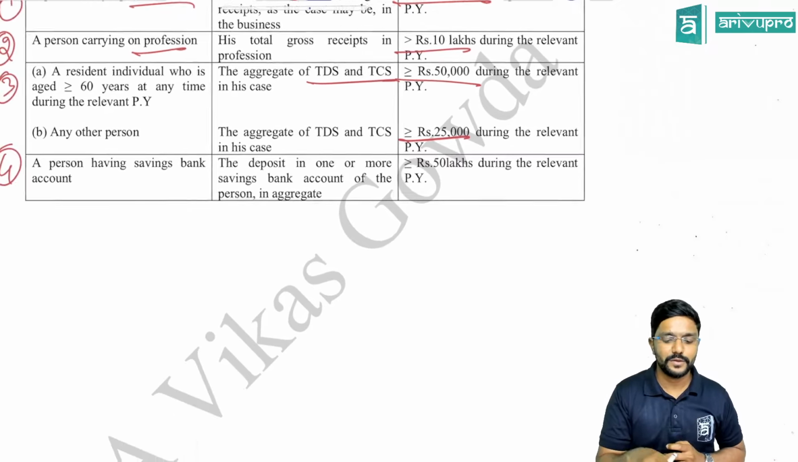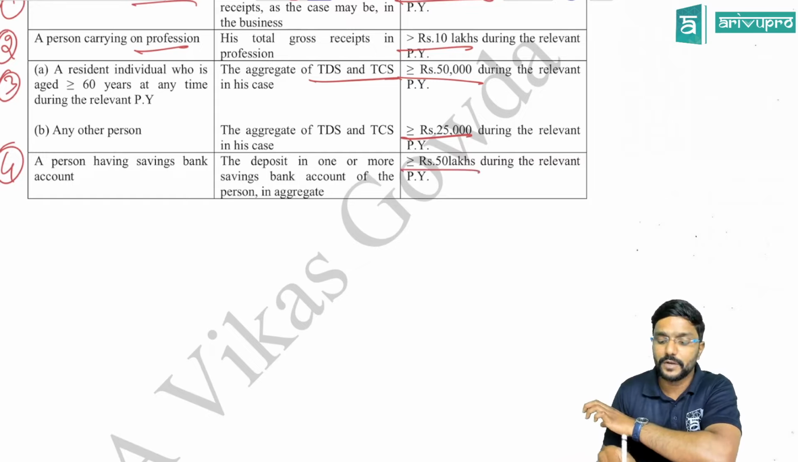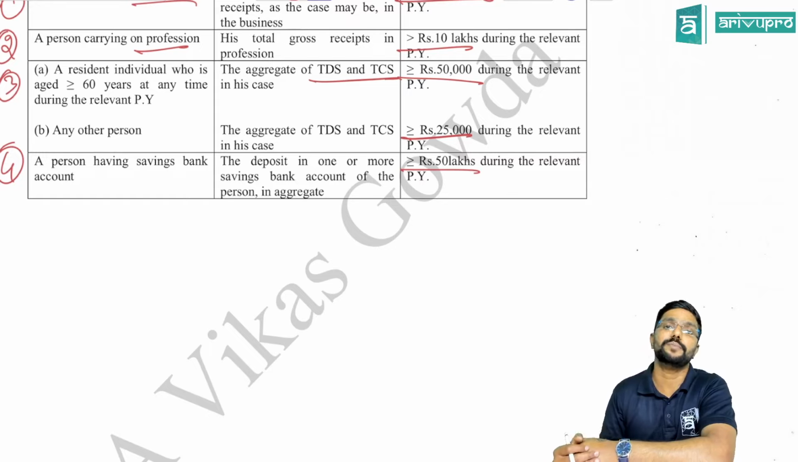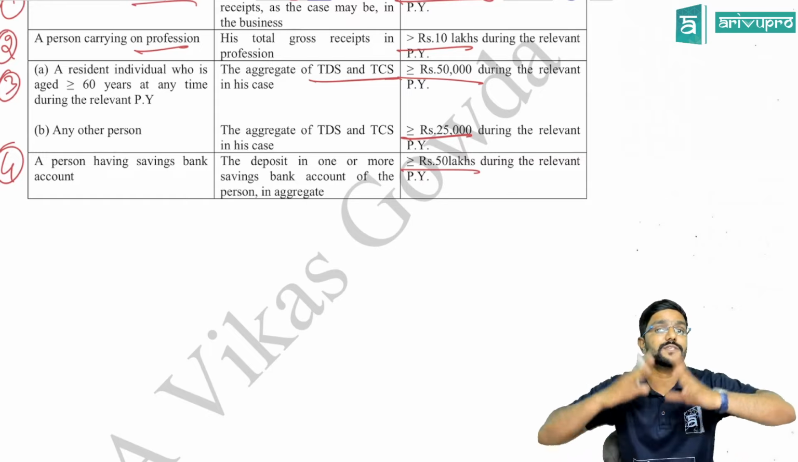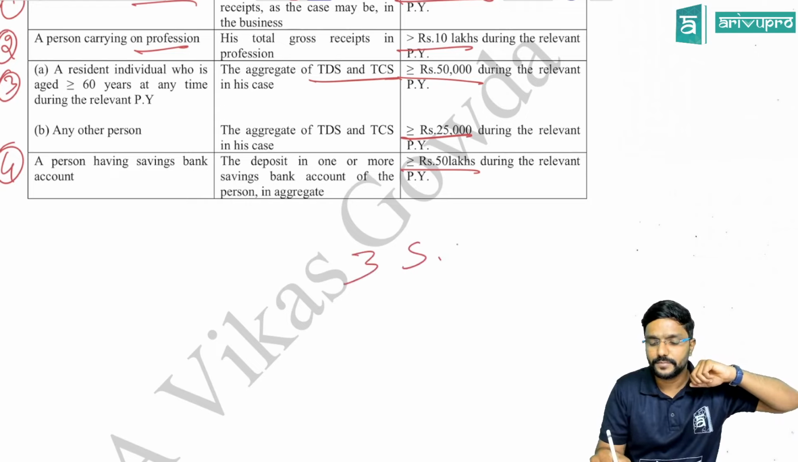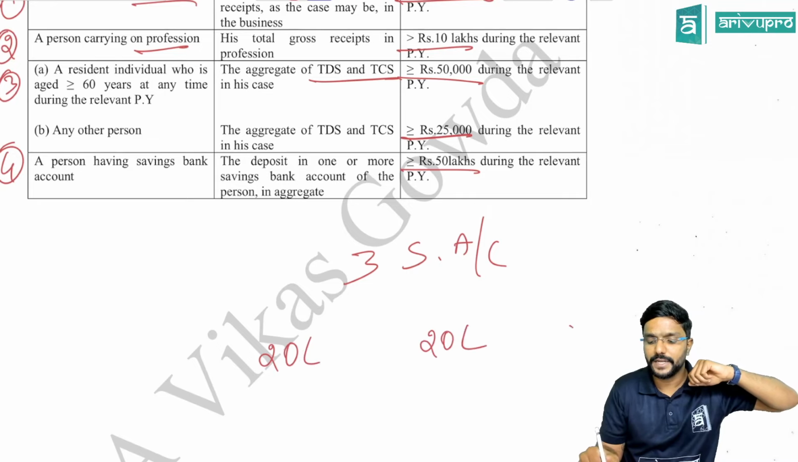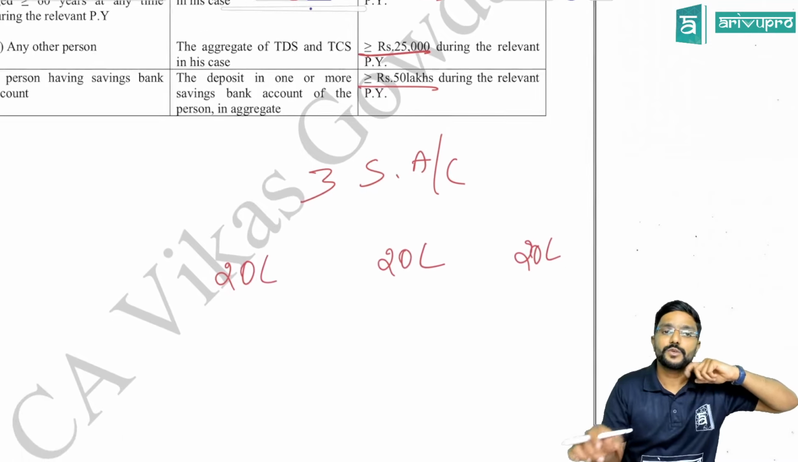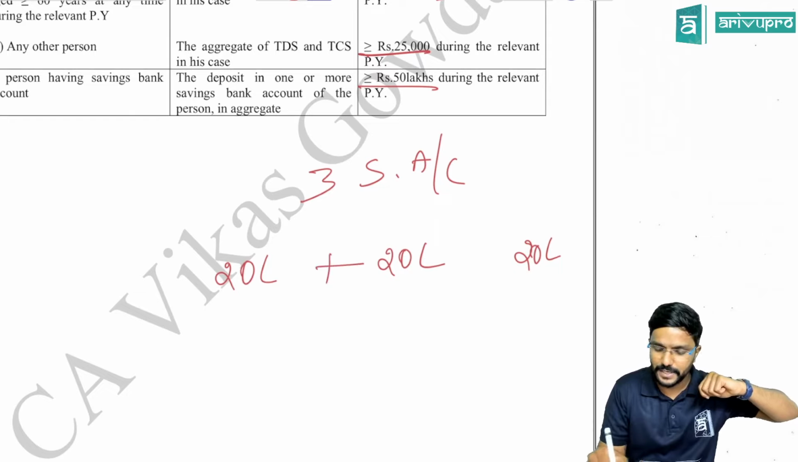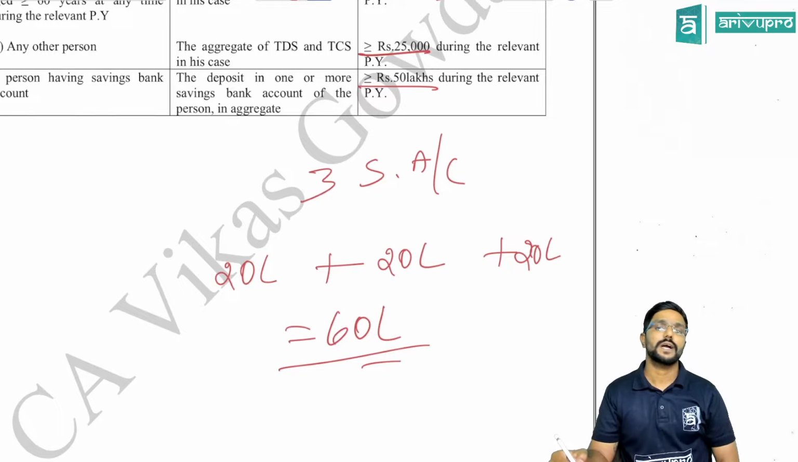Okay. Then going to the next point, a person having a savings bank account, the deposit in one or more savings bank accounts of the person in aggregate is more than or equal to 50 lakhs during the relevant previous year. And if I am having a number of savings accounts, all accounts put together. For example, assume I have 3 savings accounts. I am depositing 20, 20, 20 in each of these accounts. So should I file the returns mandatorily? Yes, because the aggregate of all this is 60 lakh. I should file the returns mandatorily, guys.